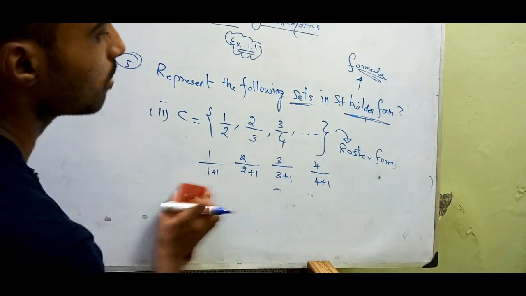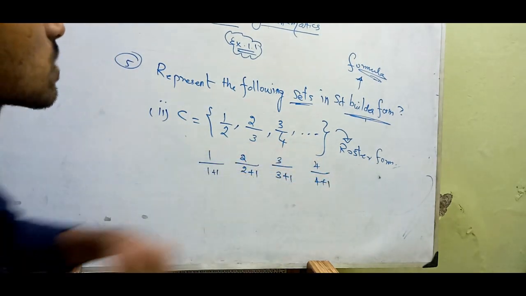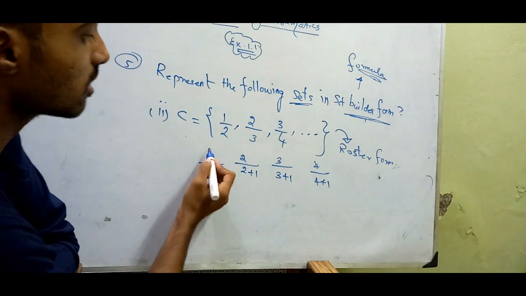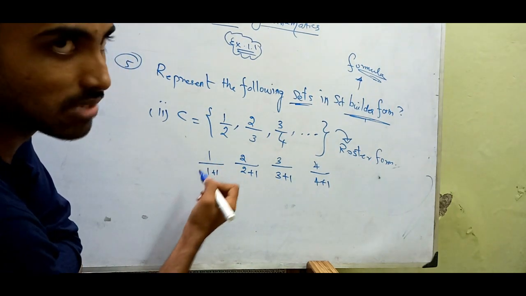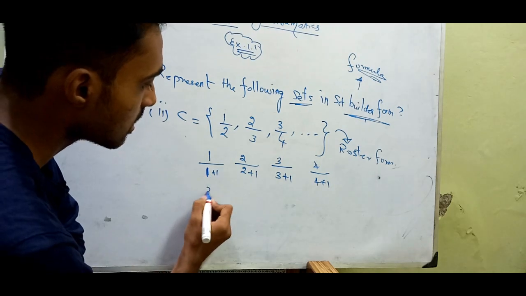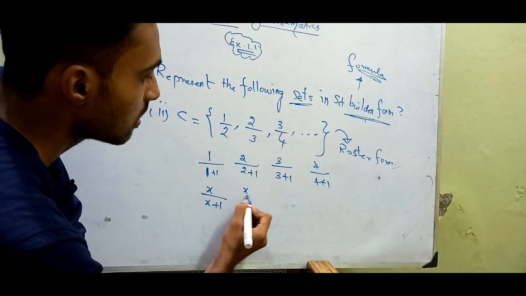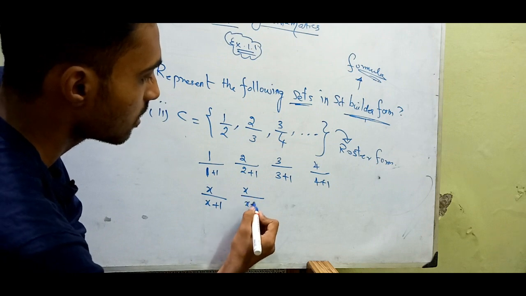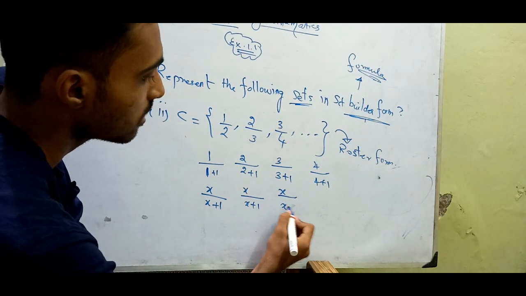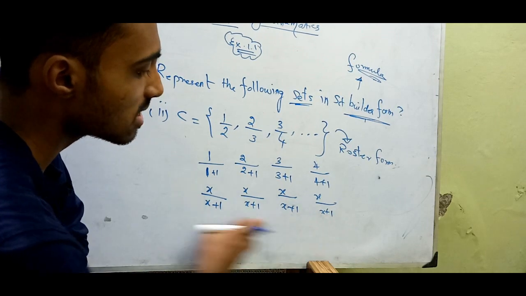So that is why I'm trying to express the numbers in this way, so that you can get it clearly and easily. Okay, so I use the letter x, x by x plus 1. It is going to come the same thing, right?